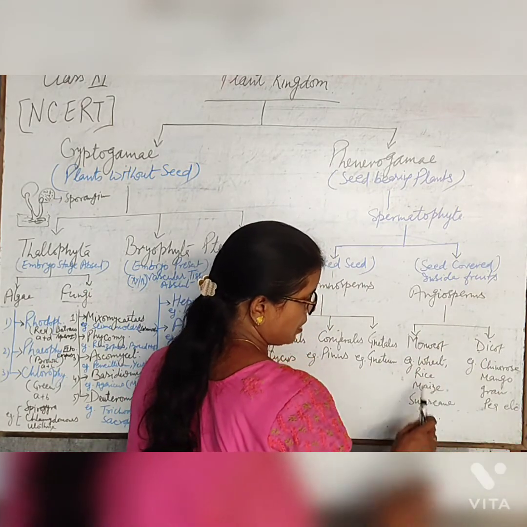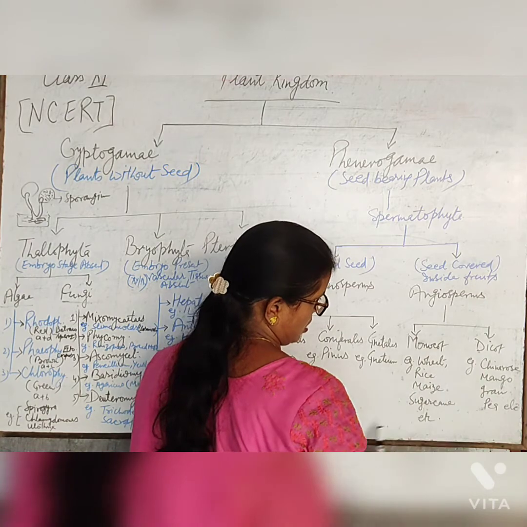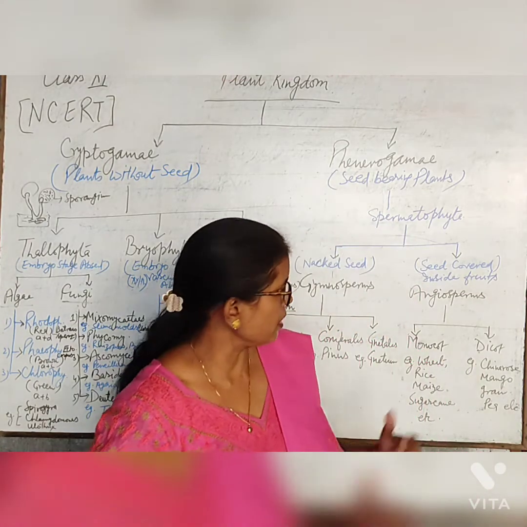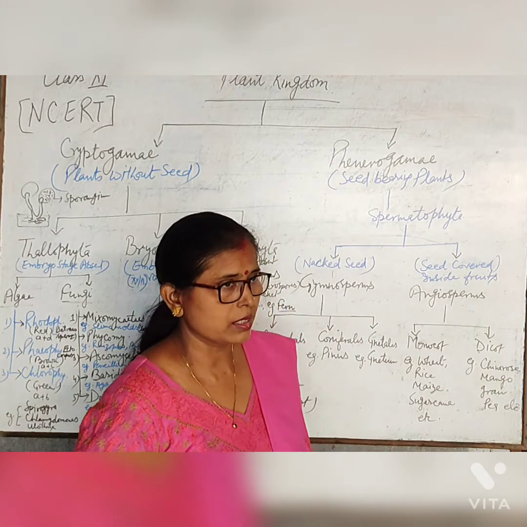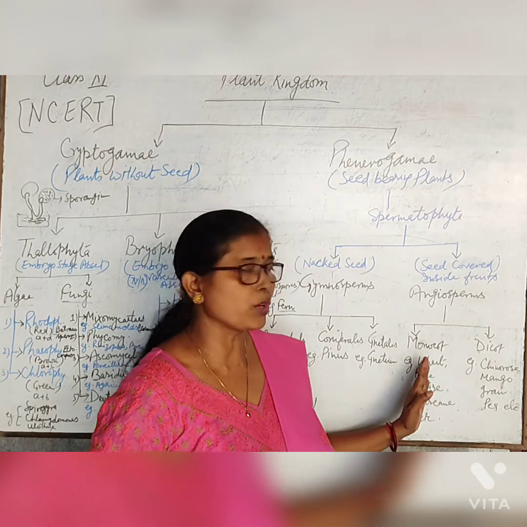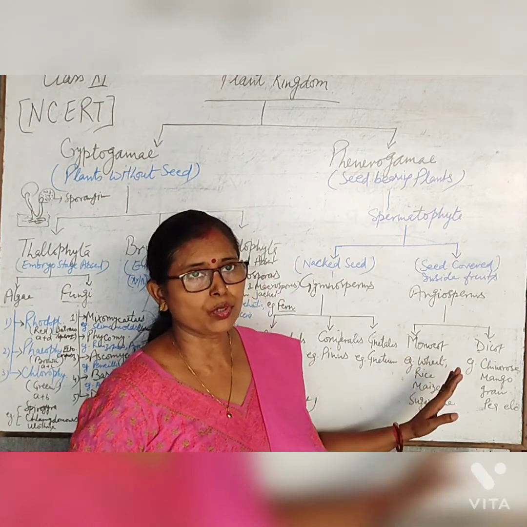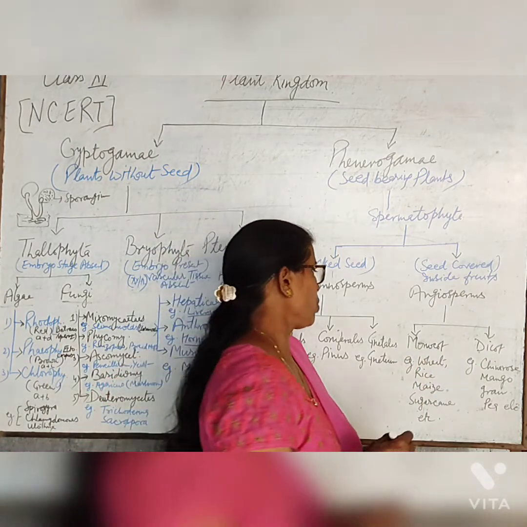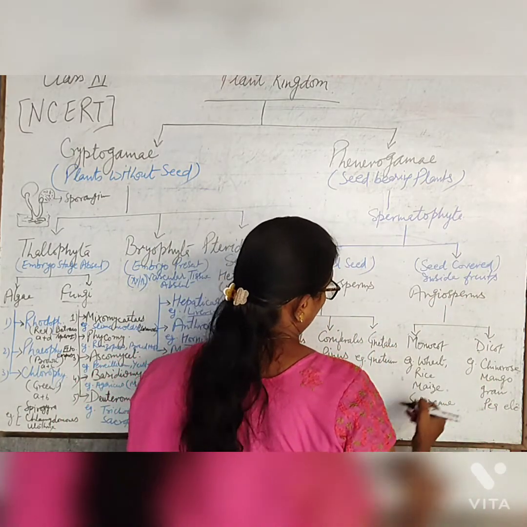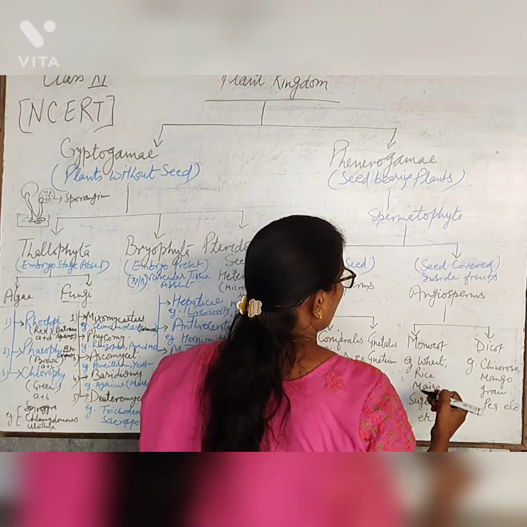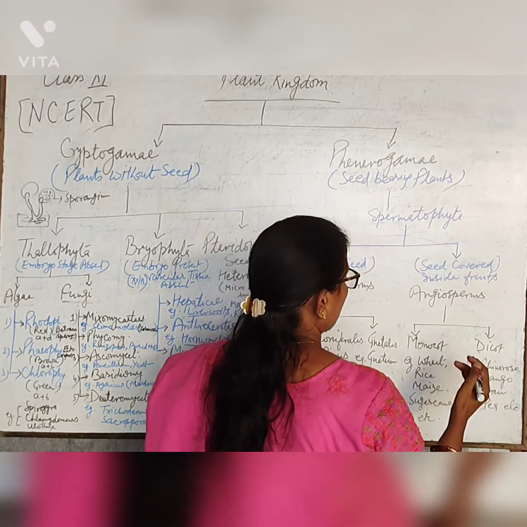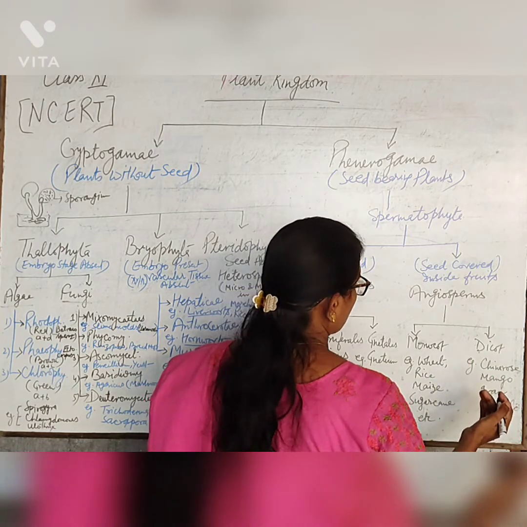Then the other part, angiosperms, is divided into two parts, monocot and dicot. Monocot contains one cotyledon, and dicot contains two cotyledons. The most important differences between dicot and monocot plants: monocot plants contain fibrous root, and dicot plants contain tap root or adventitious root.